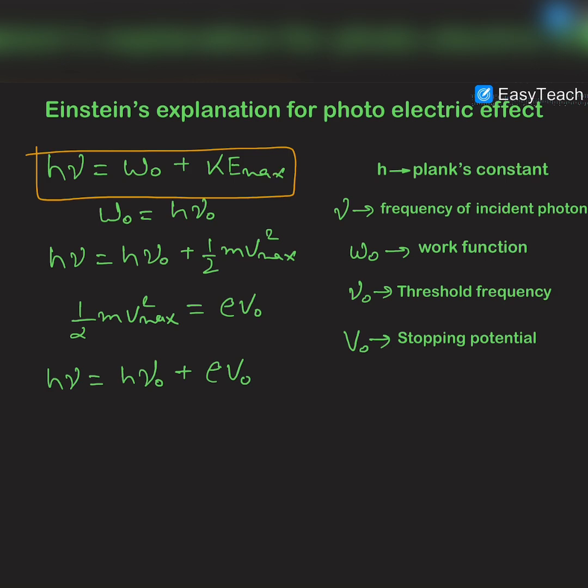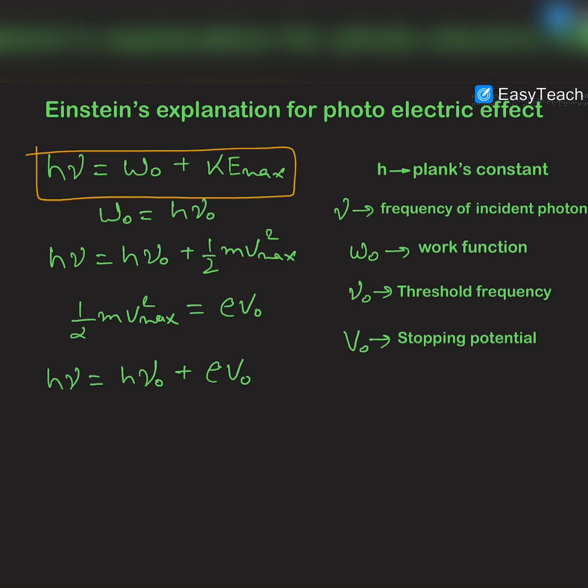So obviously there were some electrons which had no energy loss in the emission, and hence their kinetic energy was maximum. So according to Albert Einstein, this equation is only valid for those electrons which did not have any loss of energy while emission. So the work function is also equal to h nu naught, where nu naught is the threshold frequency, and h nu is equal to h nu naught plus half mv square max.